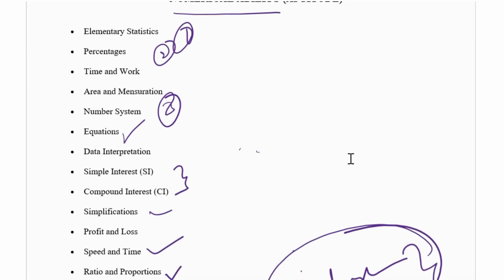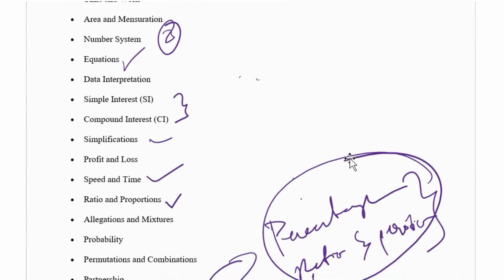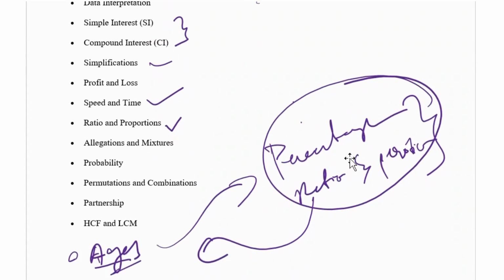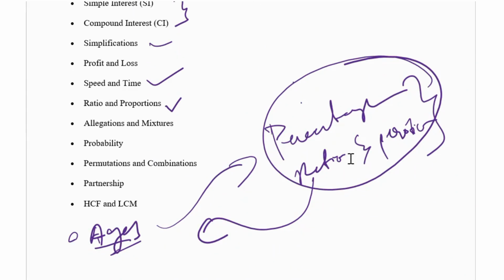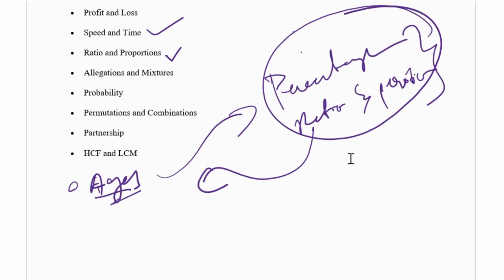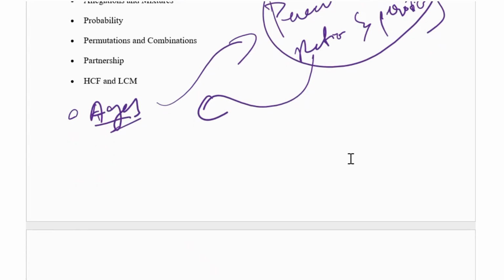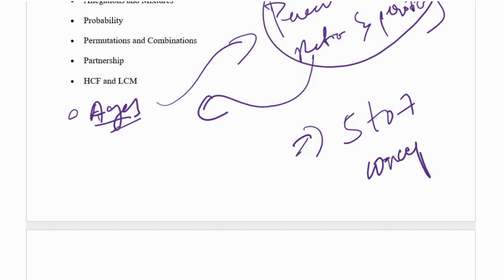So the first one is elementary statistics, percentages, time and work, area and mensuration, number system, equations, data interpretation, simple interest, compound interest, simplifications, profit and loss, speed and time, ratio and proportions, allegations and mixtures, probability, permutations and combinations, partnership, HCF and LCM, and ages. In these topics, if you learn at least 5 to 7 concepts, it's okay to clear the numerical ability cutoff. You can qualify this one.